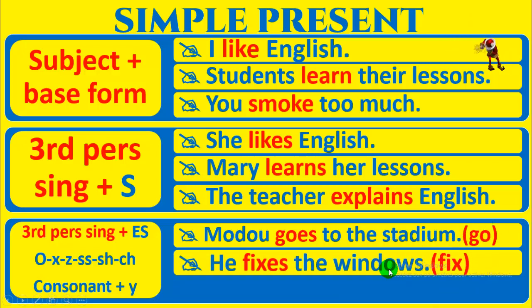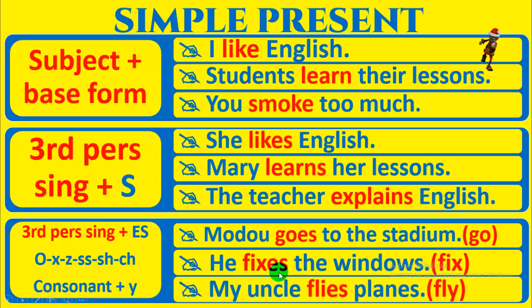He fixes the windows. To fix, terminé par x. Fixes. My uncle flies planes. Ici, le y est en fin du verbe et est précédé d'une consonne. La consonne ici, c'est L. Donc, le y disparaît et remplacé par IES. My uncle flies planes. So, here is how we form the simple present in English.